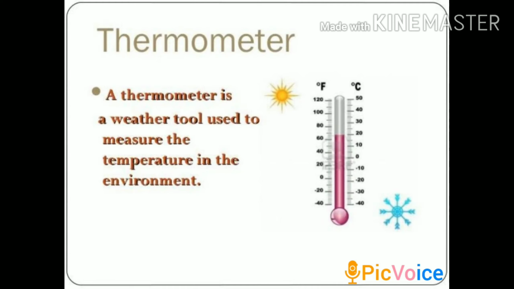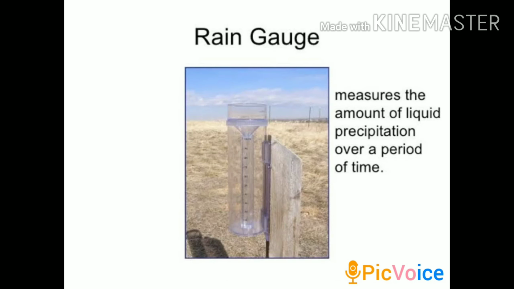Thermometer. A thermometer is a weather tool used to measure the temperature in the environment. Keep in mind, temperature in the environment. This tool is a rain gauge. A rain gauge measures the amount of liquid precipitation over a period of time.